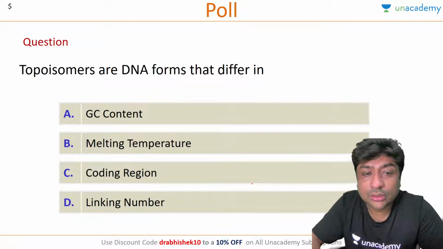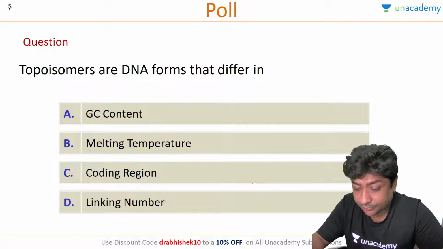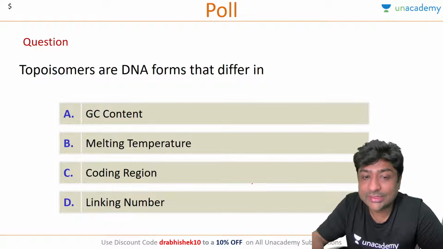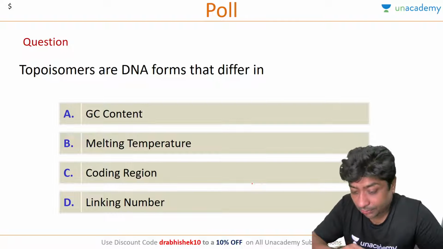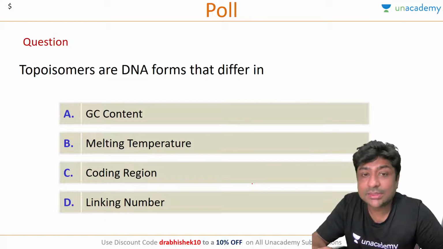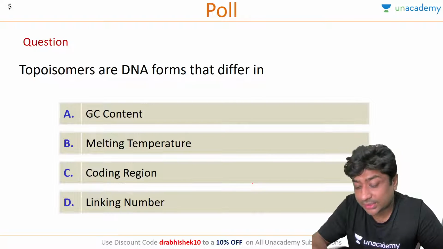Let's answer this question. Topoisomers are DNA forms that differ in GC content, melting temperature, coding region, or linking number. Topoisomers are DNA forms that differ in. So this has to relate with the topoisomerases, which you learned.